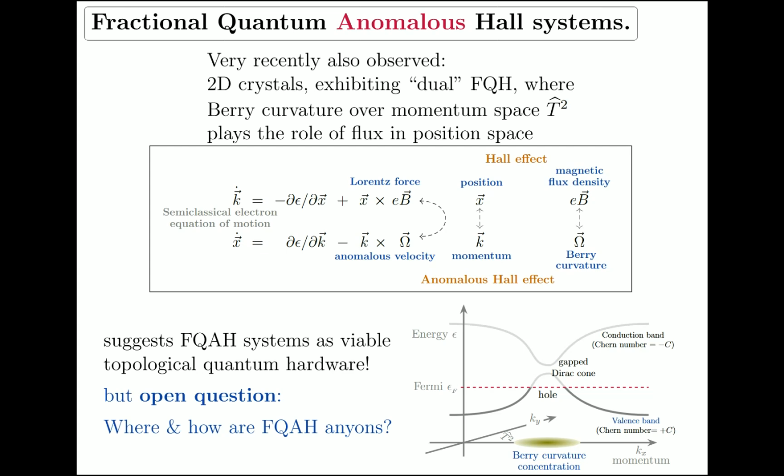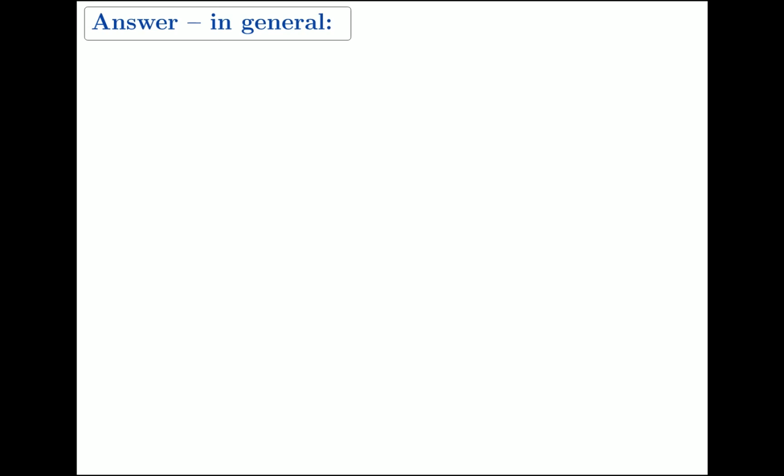It's this theoretical aspect that I'm addressing here. Where and how are we to expect fractional quantum Hall anyons? So here's the answer in general. We just take a step back and look at the general theory of quantum systems, of parametrized quantum systems, and it gives a very clear answer where and how to identify anyons.